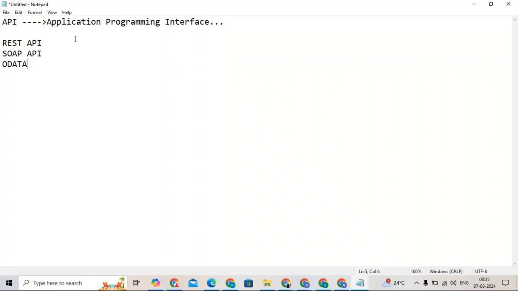Now REST is nothing but a representational state transfer. So it is an architecture. It is an architecture means we can use this to develop any integrations, or we can connect with any application system.